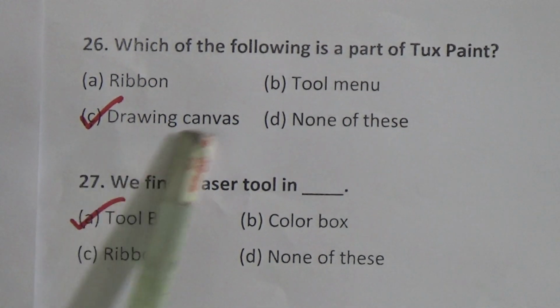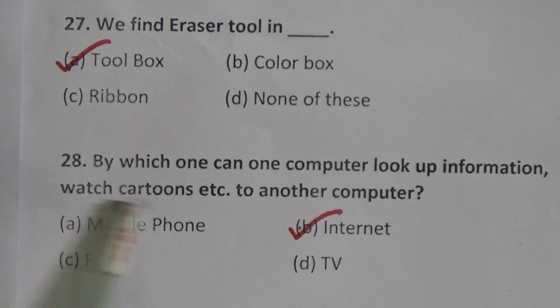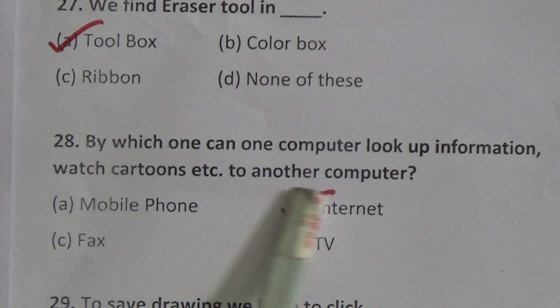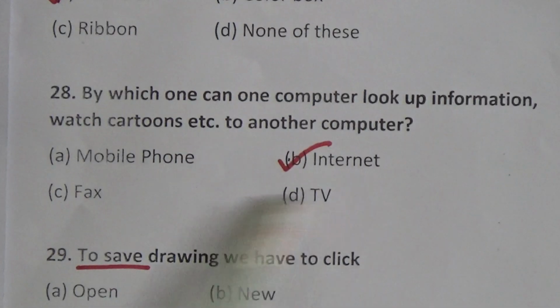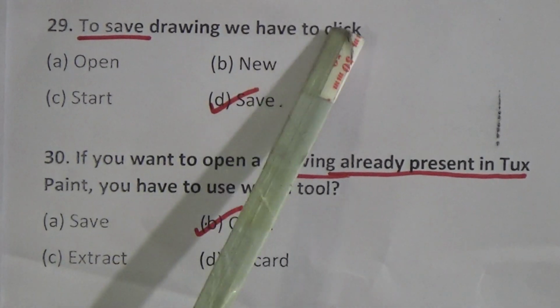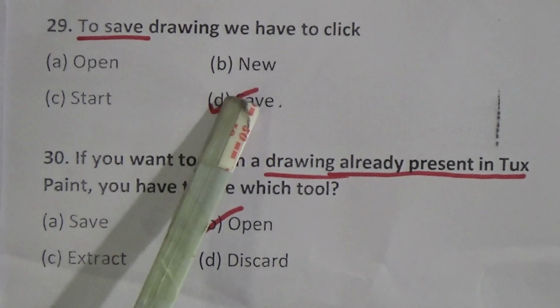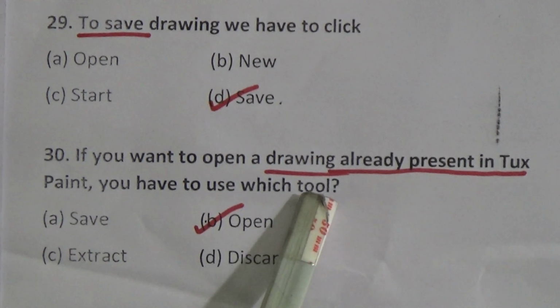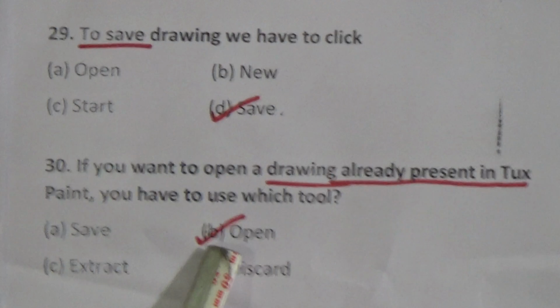Our answer is C, drawing canvas. We find the eraser tool in the toolbox. 28, by which one can one computer look up information, watch cartoons, etc. on another computer? Option B, internet. 29, to save a drawing, we have to click save. If you want to open a drawing already present in TuxPaint, you have to use which tool? Our correct answer is B.